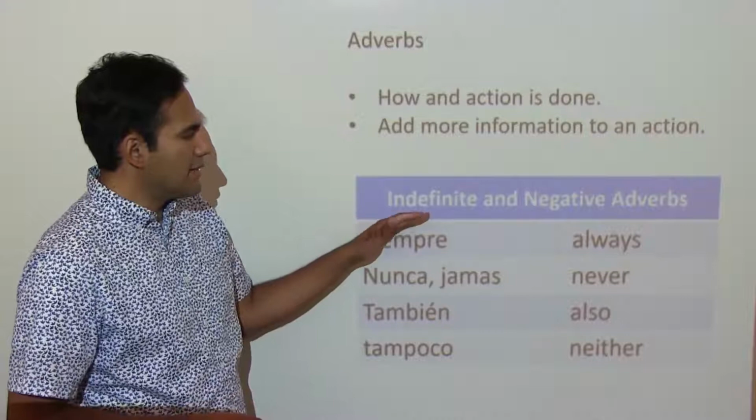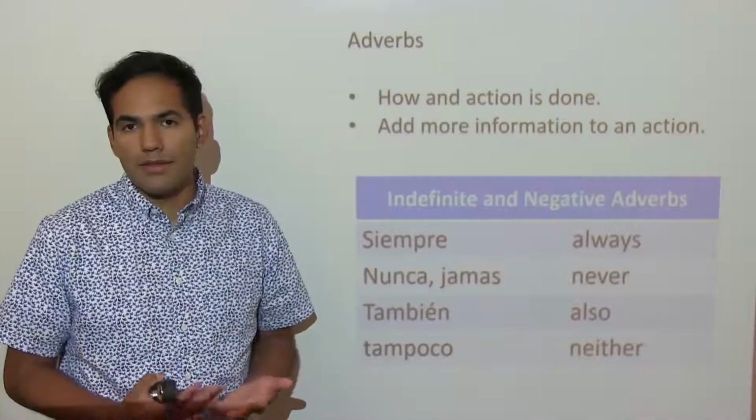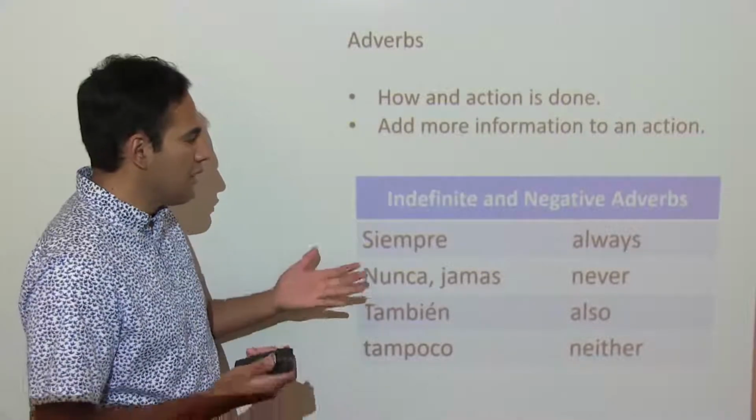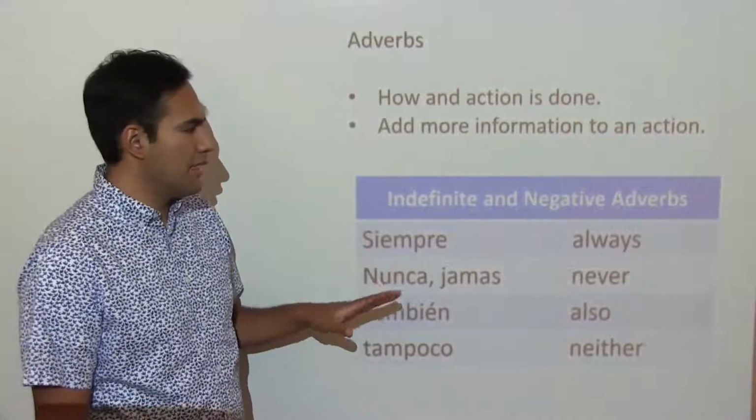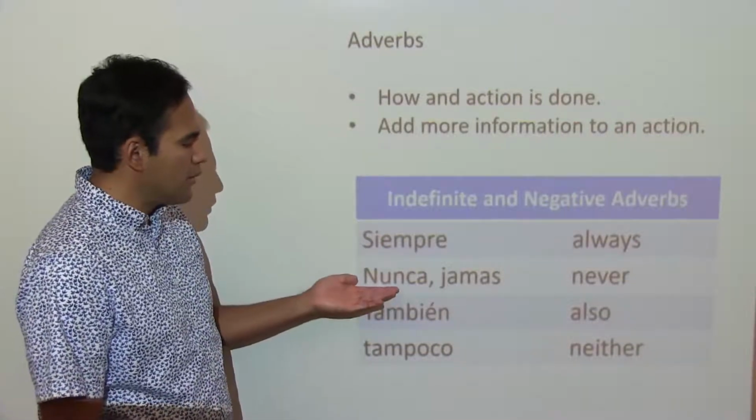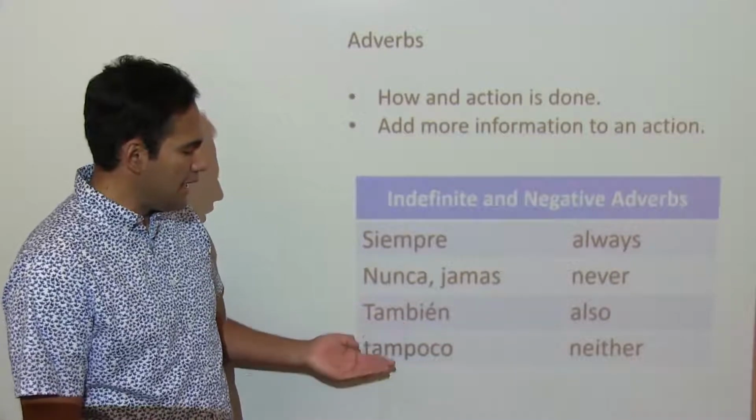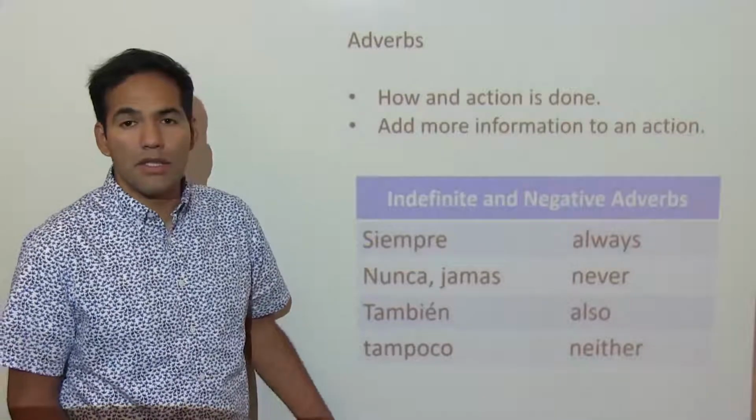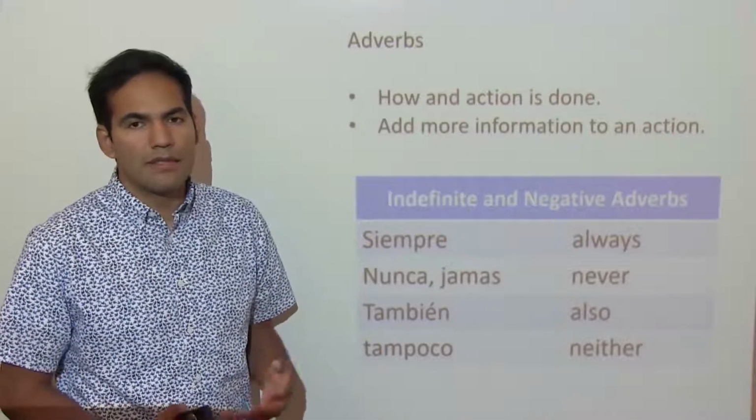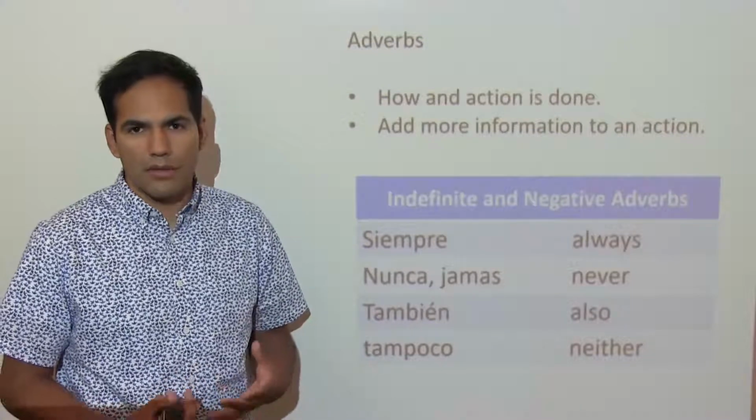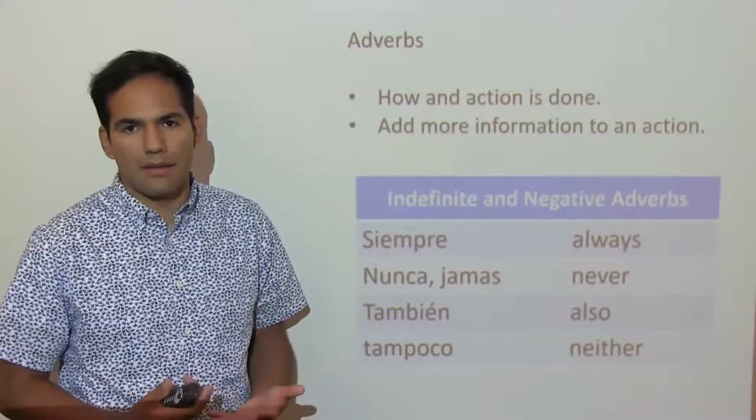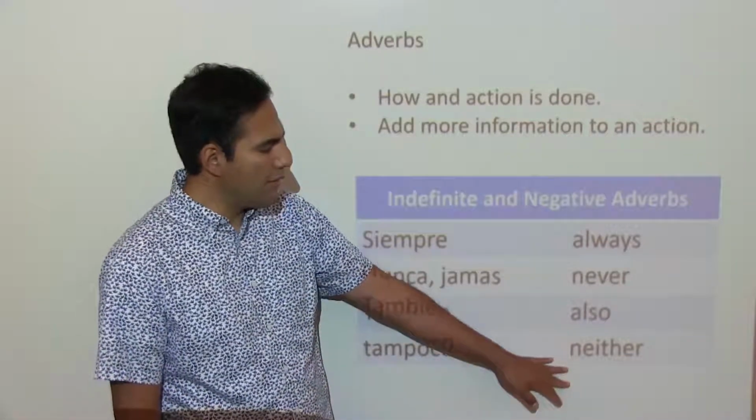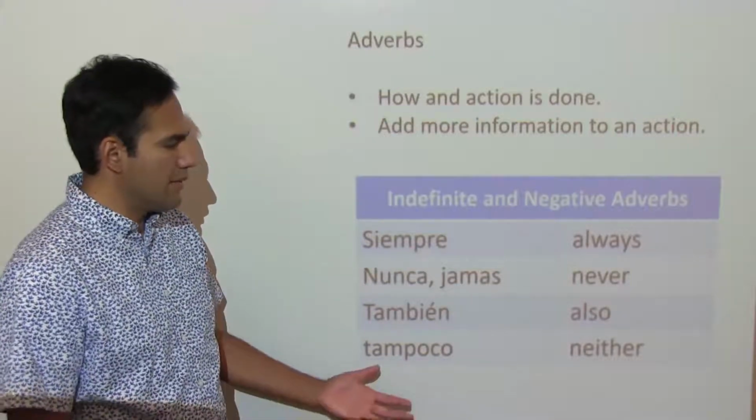And with indefinite and negative adverbs, they're also going to describe or add more characteristics to an action that is taking place. For example, these are going to be our negative and indefinite adverbs: siempre, nunca, jamás, también, tampoco. These two are not going to be that different, so you can use them interchangeably. So you don't have to worry about which one is more correct, because both of them are used at the same ratio, so it's going to be fine. And this will be the equivalent of those words in English: always, never, also, neither.